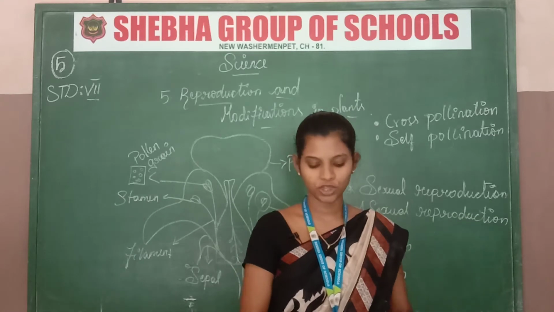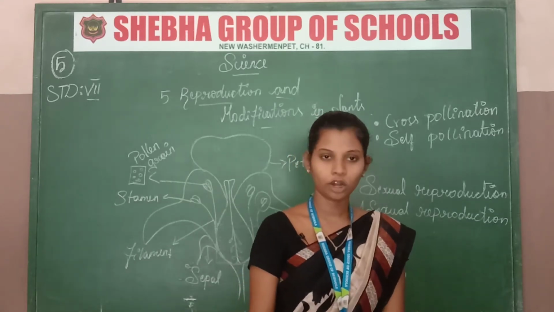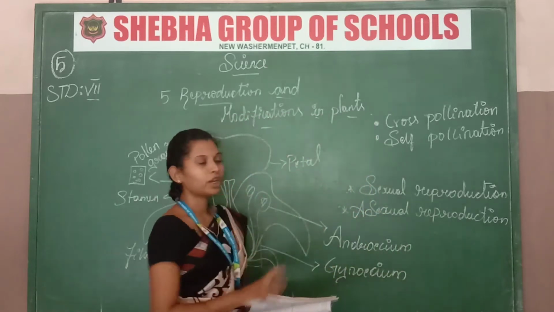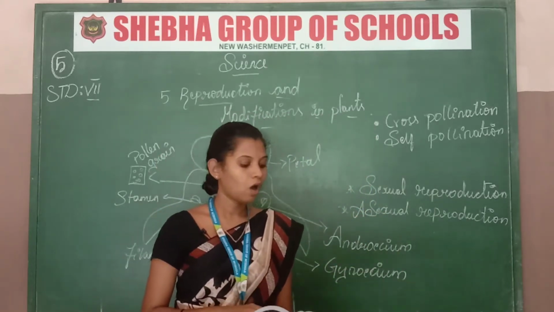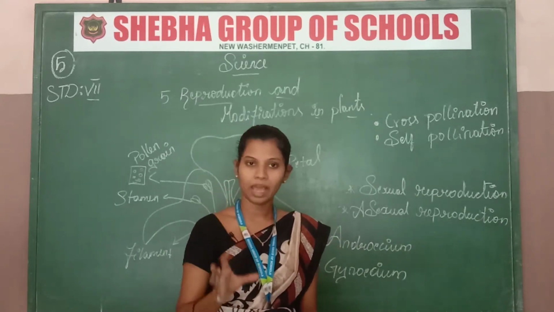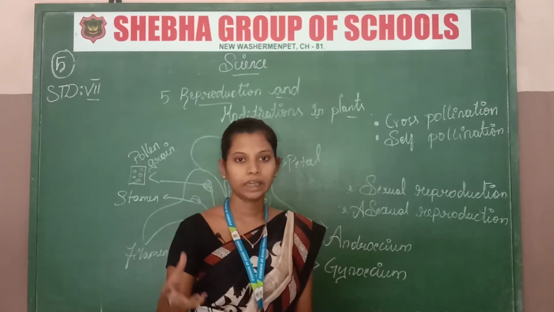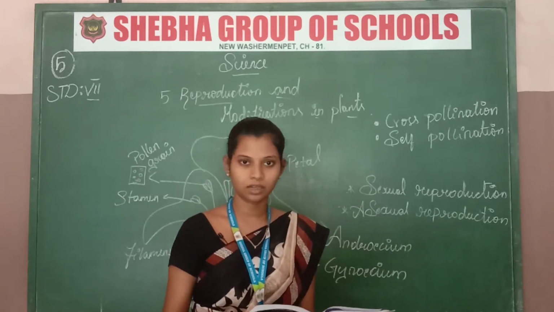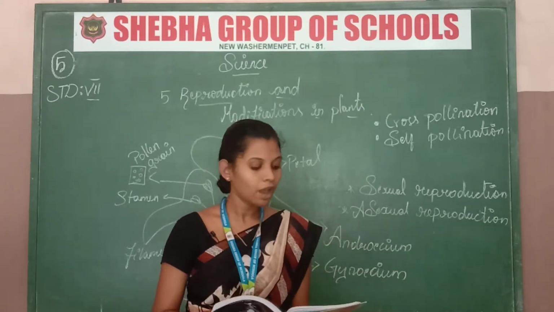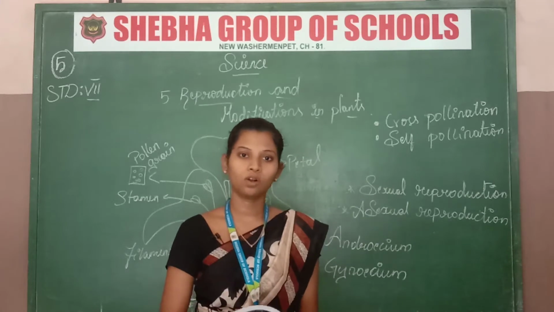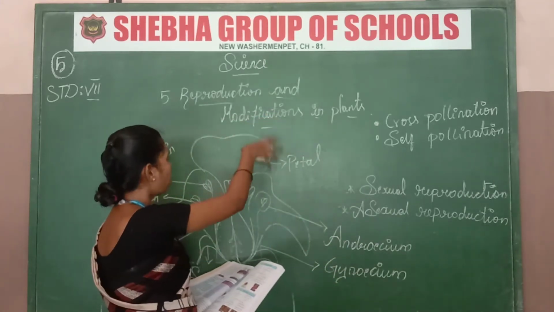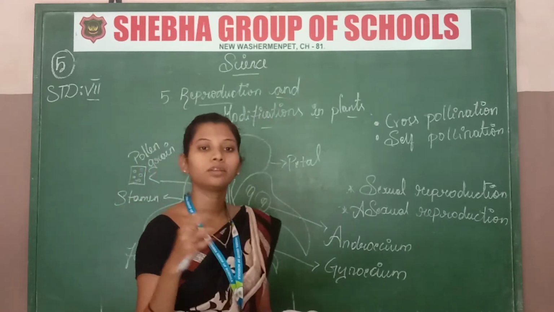Now we are going to see our 5th class lesson, reproduction and modification in plants. Already we know the flowering plant has root, stems and leaves. In a plant there is a root, stems, leaves, flowers, buds, etc. These are the normal parts we already know about. They are called vegetative organs. Now we are going to study the modification and reproduction occurring in the plant.